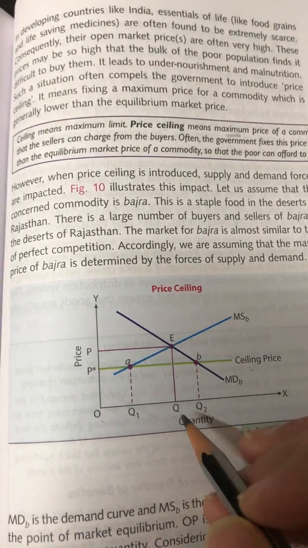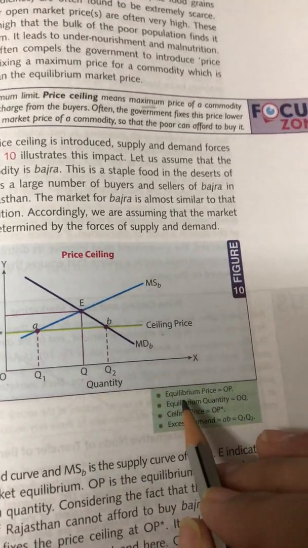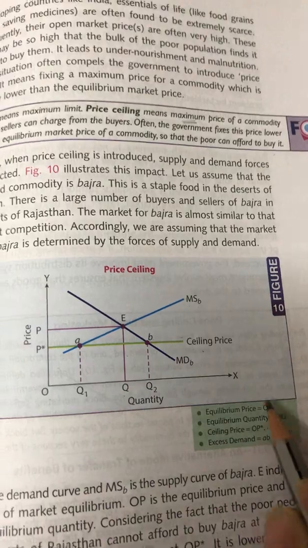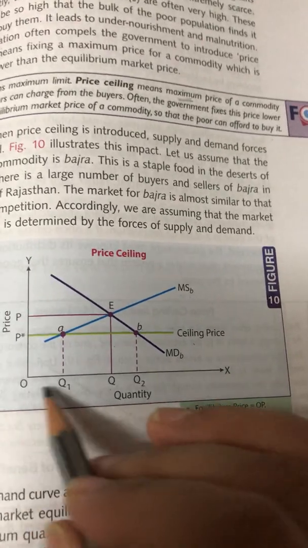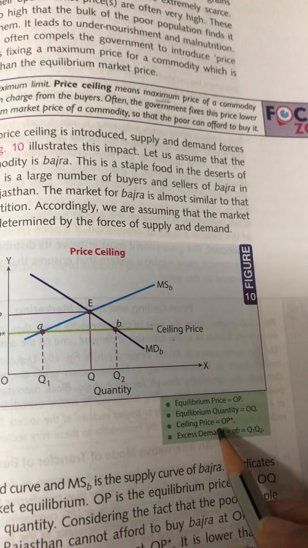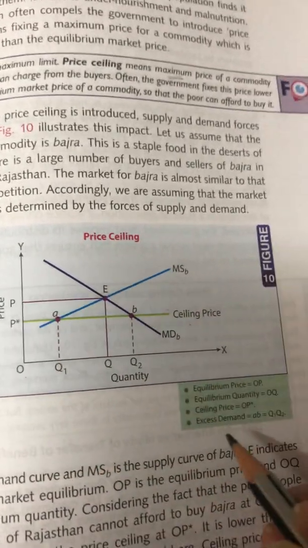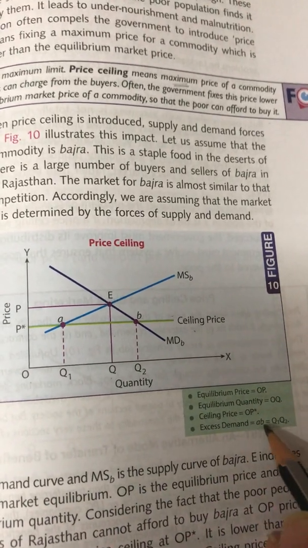Now as you can see here, equilibrium price is OP, equilibrium quantity is OQ. Then ceiling price is OP star, which is fixed by the government. So there is excess demand AB.